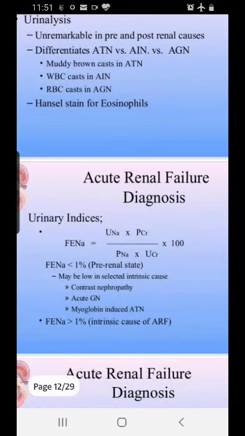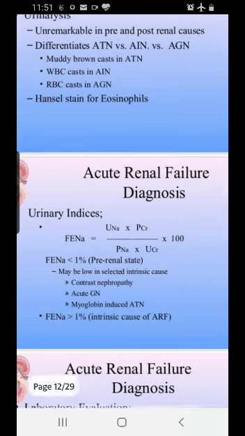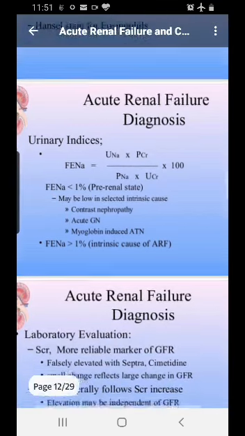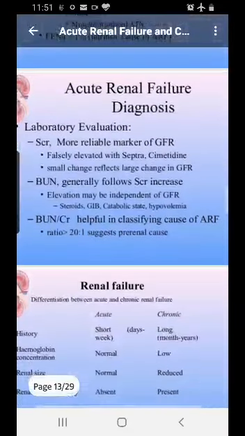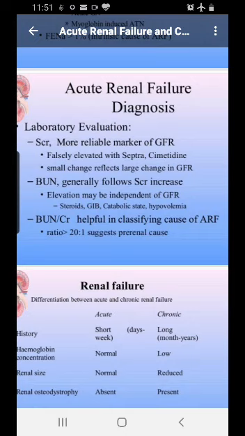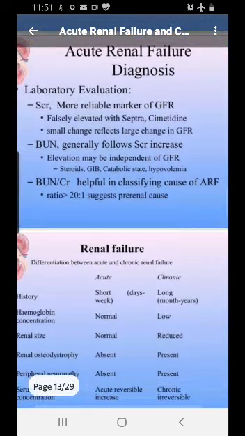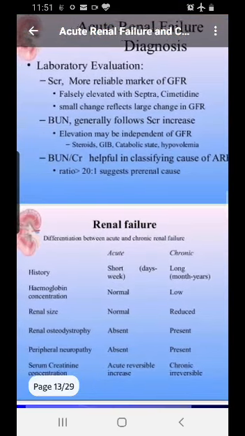Sometimes you can see eosinophils in interstitial nephritis, which can also tell us that there is some drug involved in the interstitium. These are the indices which were used before in diagnosis, but now I'm telling you that serum creatinine is the most reliable marker, followed by BUN, and then the ratio of BUN by creatinine, which is 20:1 in the pre-renal causes.